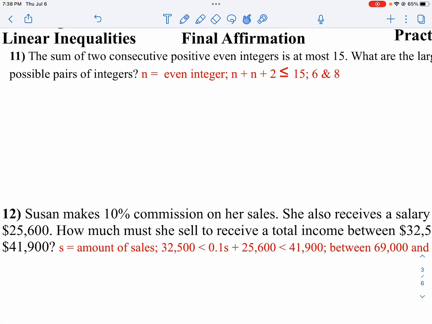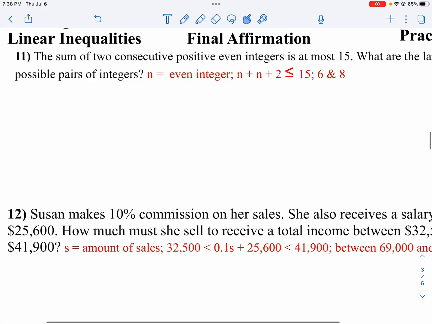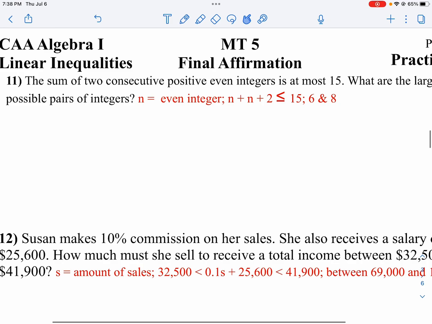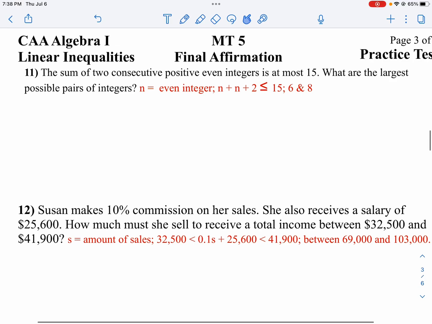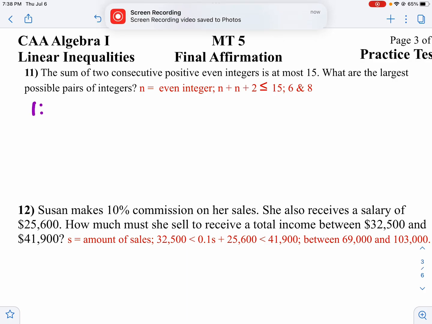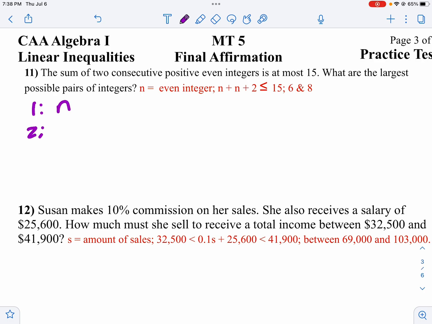Okay, on question number 11, we're going to continue with our same set of directions. So I want to define my variable, write an inequality, and solve this problem. I've got two consecutive even integers. So what I'll do is I'll let my first integer, since I've got two of them, be n. My second integer, since they're even, they're two apart, so n plus 2.